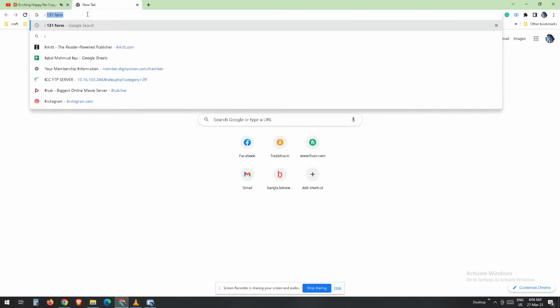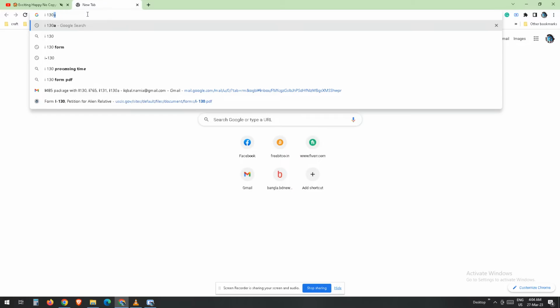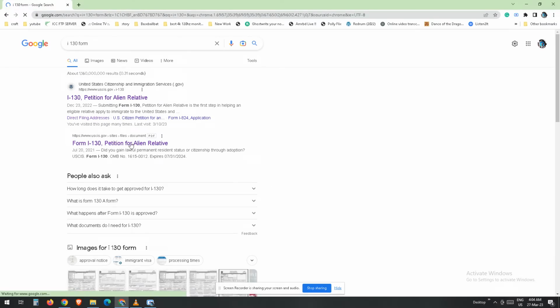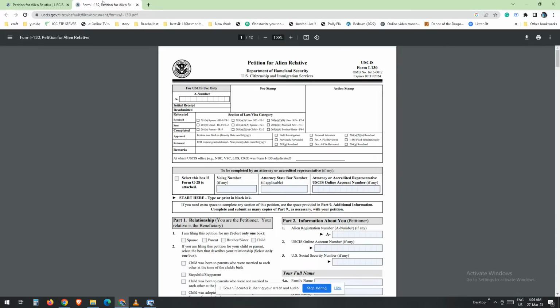If you are a United States citizen or a lawful permanent resident, LPR, and you want to petition for your spouse, parent, child, or sibling to join you in the United States, you must file Form I-130, Petition for Alien Relative, with U.S. Citizenship and Immigration Services, USCIS.